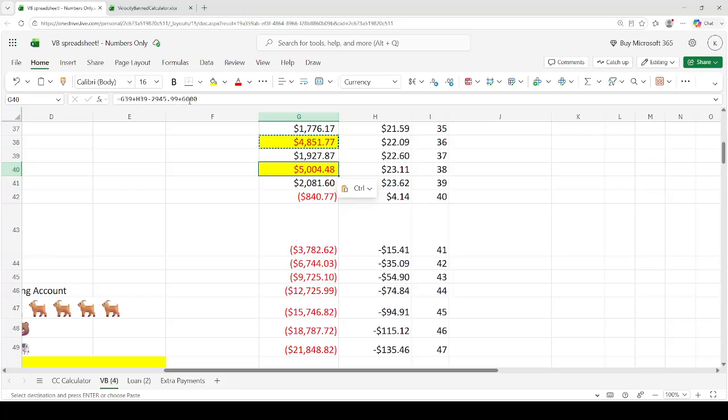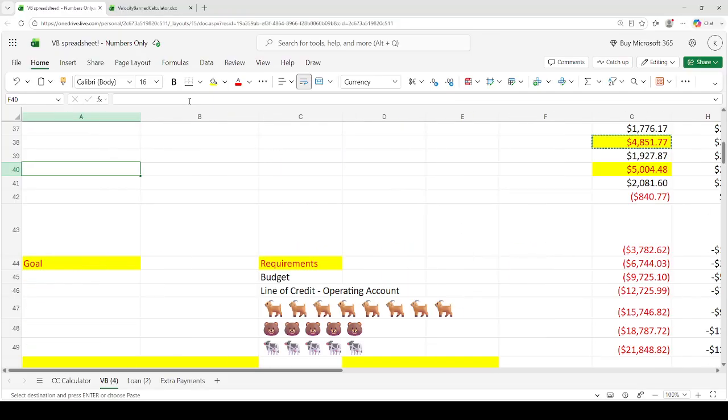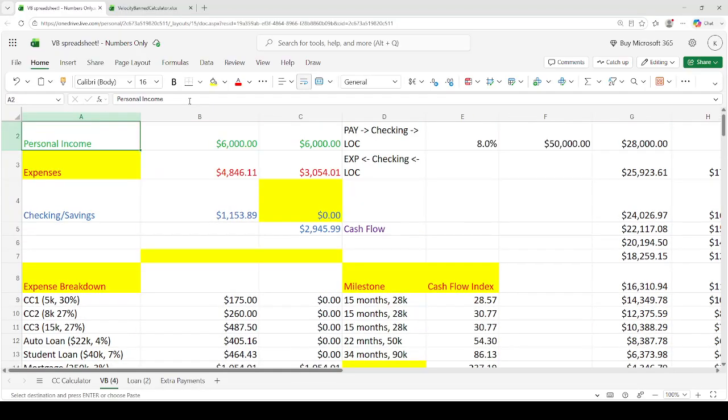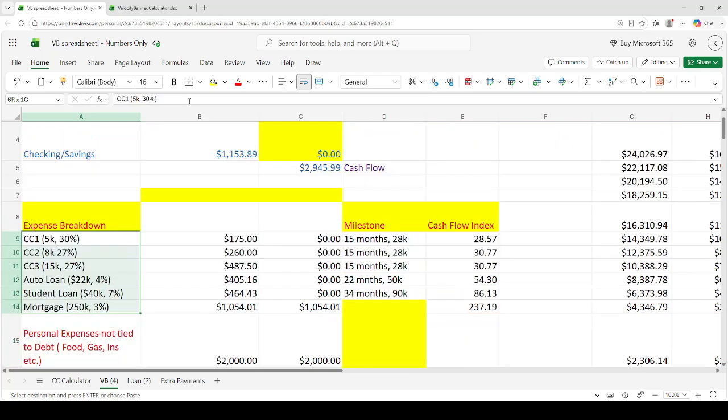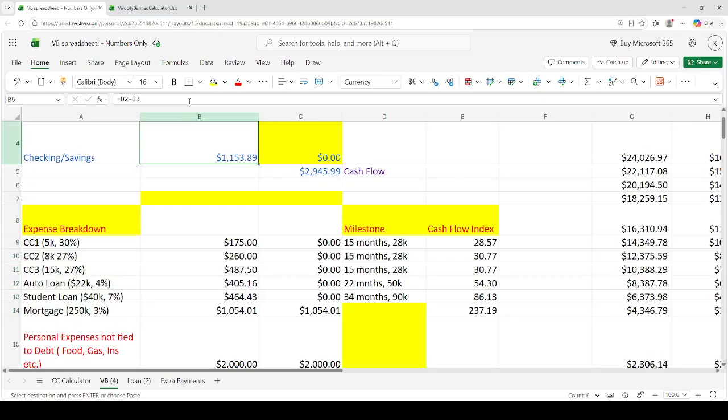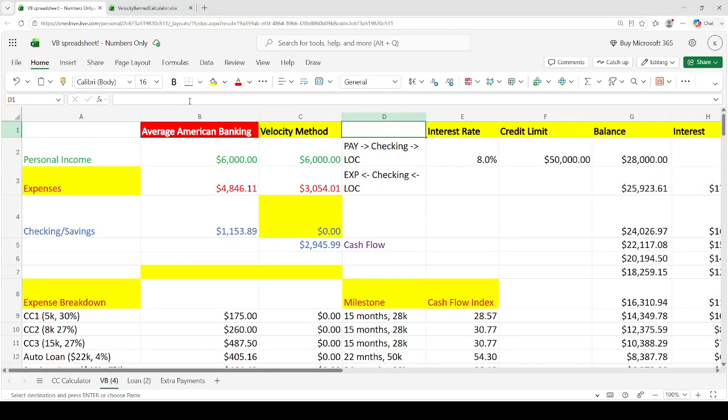And because you can do that, you're going to prevent something called the segregation of income effect. And if you don't know what that is, it basically means that when you get paid, the reason why this checking and savings is so low is because you're essentially splitting your paycheck into many different places, right? And then leaving the leftover in the checking and savings. Especially when you just make minimum payments spread across many different types of debts, that's how the bank makes the most money. So what we're trying to do, even until the very end, is just put all of our money into one place. So that's philosophically why this works.